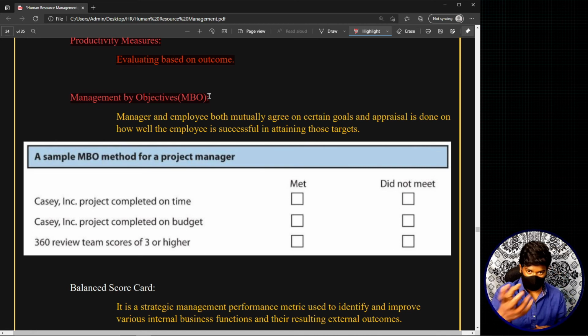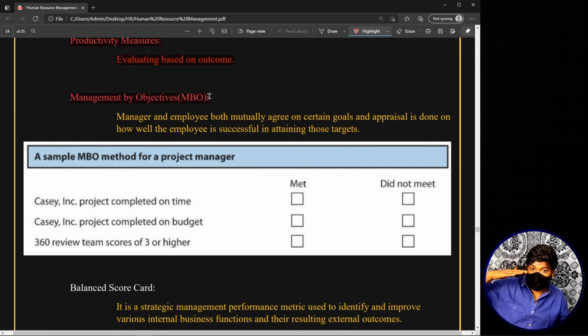In this example, we only talked about the number of units that you can produce. In this way, there are many different targets that we mutually agree upon, and all of them are noted down. After the performance period finishes, when we start the performance appraisal process, we will discuss the standards that we have mutually agreed upon and the actual performance.